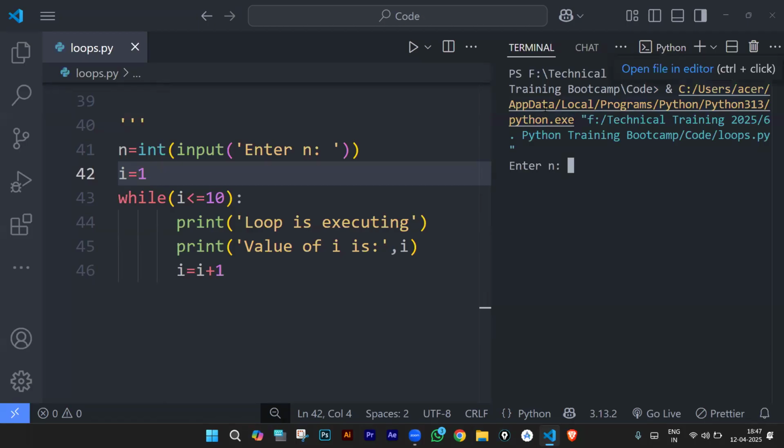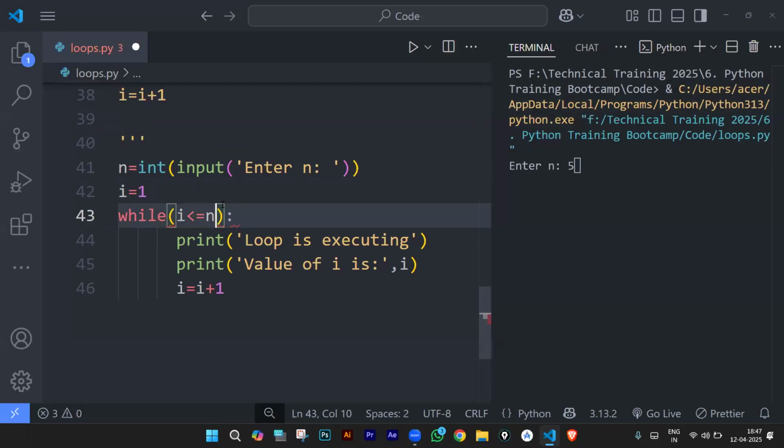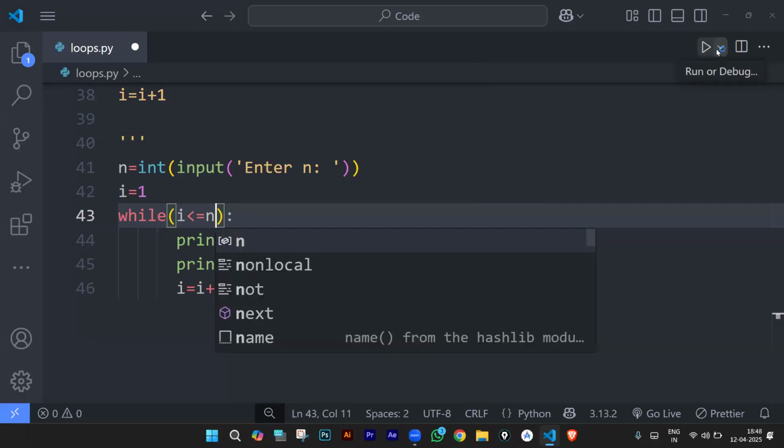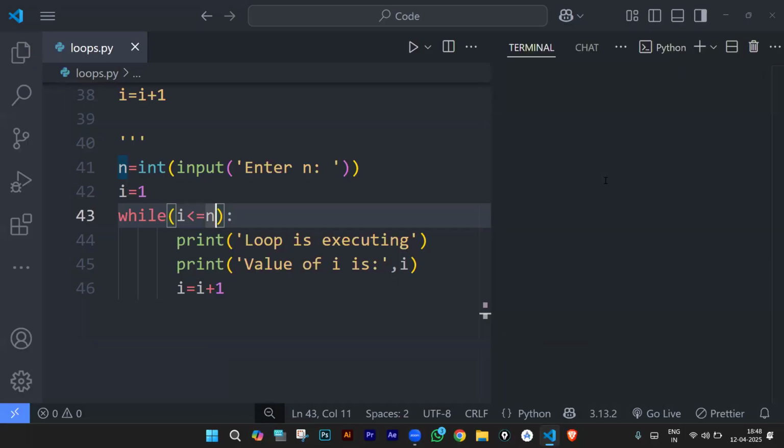So let us say n value is 5 or 6 or 7, it doesn't matter because we kept I less than or equal to 10 here now. Let's change that to n first. So now whatever n value that you enter, it is going to execute that many times. If I enter 5, the loop will be executed 5 times. If I enter 10, it will be executed 10 times. That is how it goes.